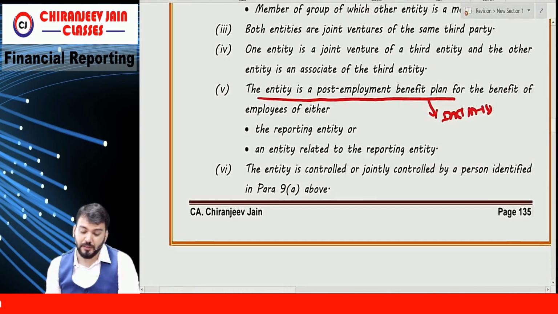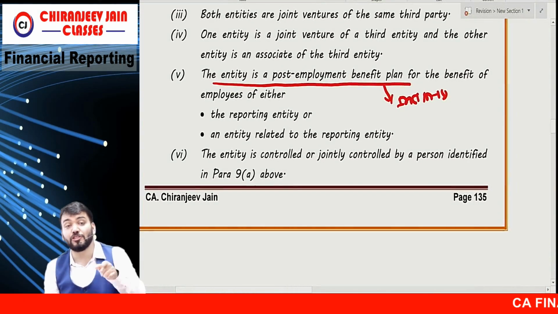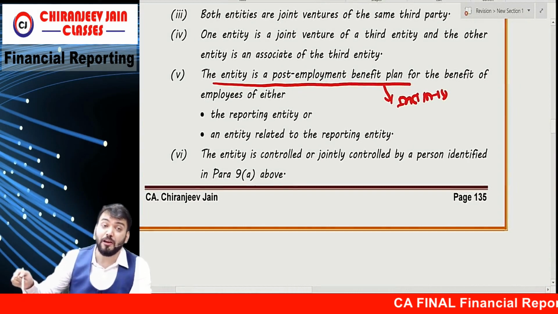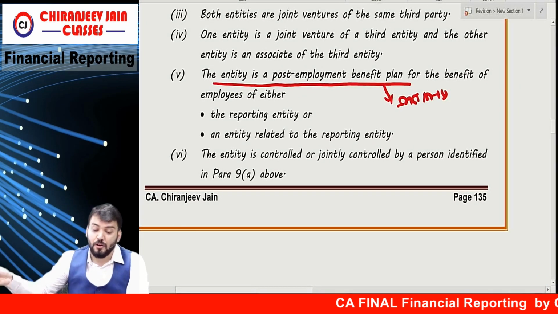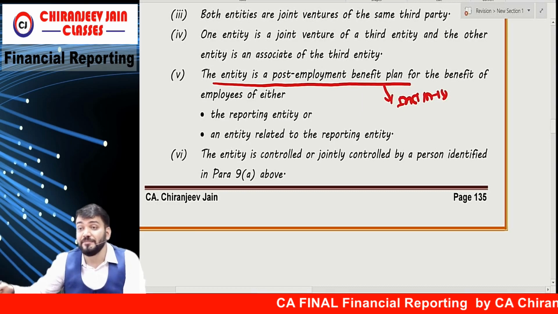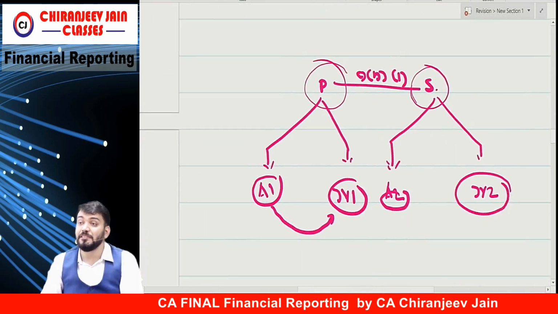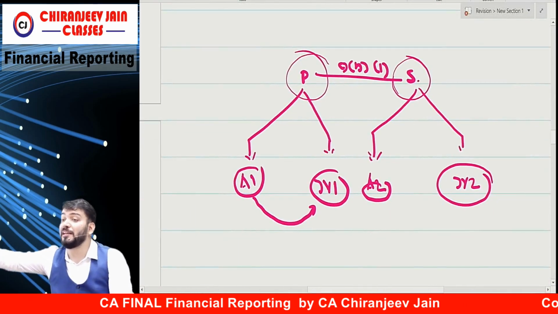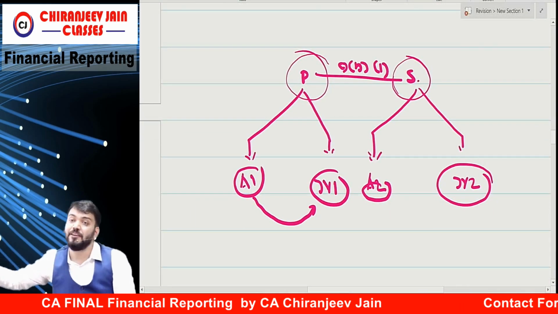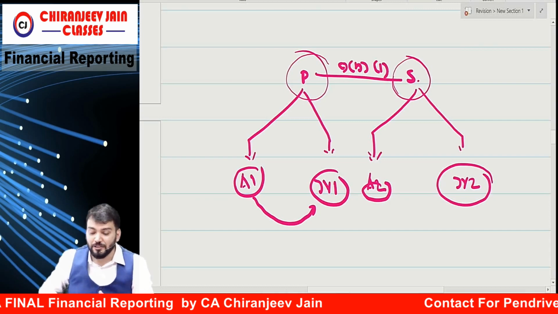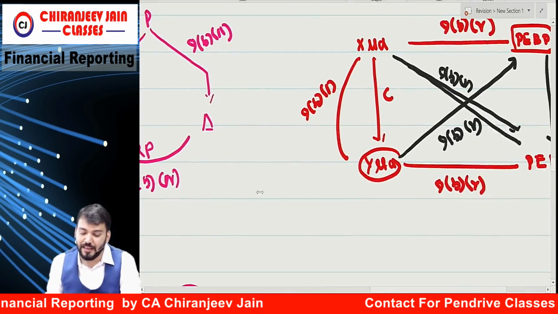Let us check the para once. What they have said: the entity is a post-employment benefit plan for the benefit of employees of the reporting entity or an entity which is related to the reporting entity. Means any post-employment benefit plan of a related party is also related to me. So, where is the diagram?